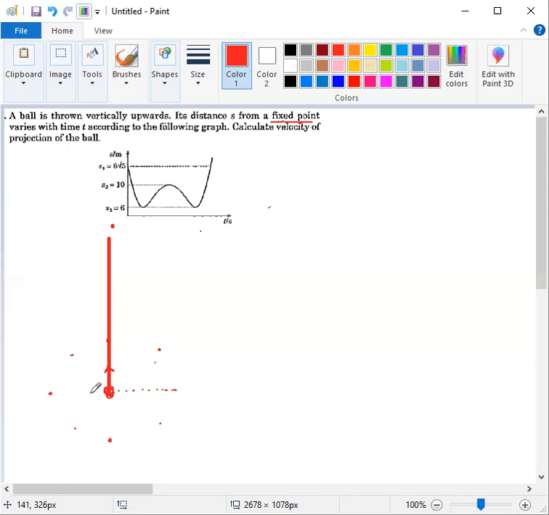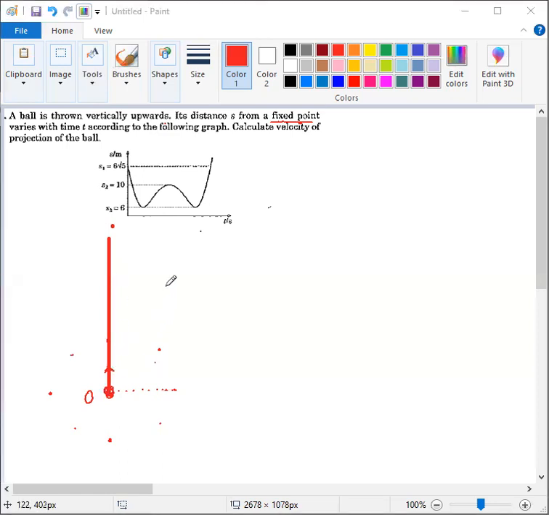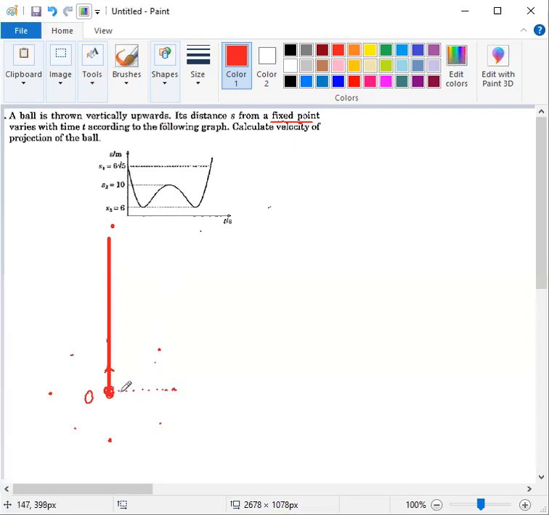So let the particle start moving from the point O. From the start, initially, it is moving vertically upward. And if we analyze our graph, then we see that its starting distance S1 is equal to 6 root 5. So if this is the fixed point, this distance must be 6 root 5, or this distance, or this distance, and so on.